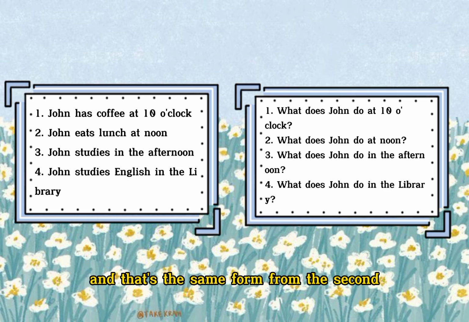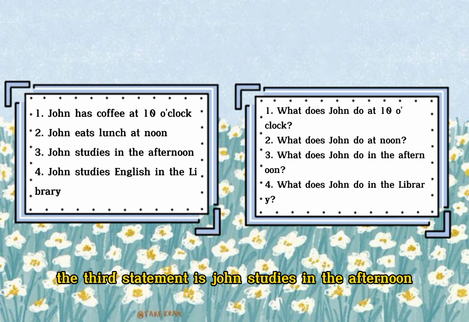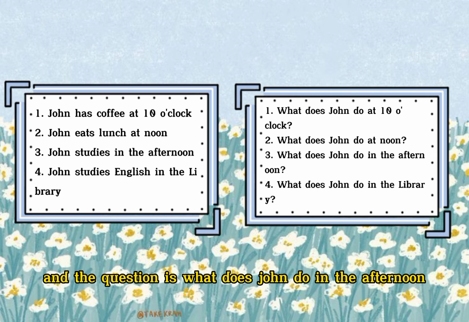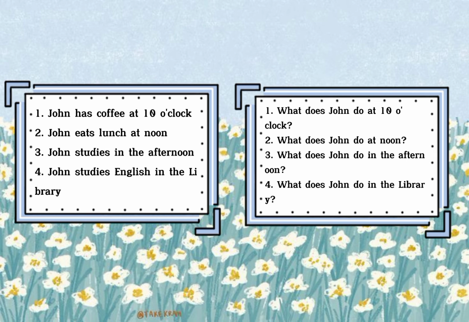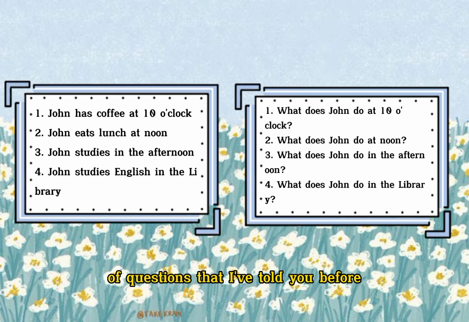And that's the same form for the second and third statements. John eats lunch at noon, and the question is, what does John do at noon? The third statement is, John studies in the afternoon, and the question is, what does John do in the afternoon? And the fourth statement is, John studies English in the library, and the question is, what does John do in the library? It's also the same form of question that I told you before, but here we have the adverb of place to complete the question.